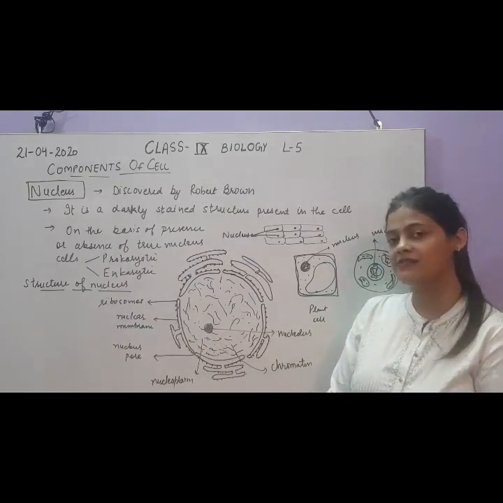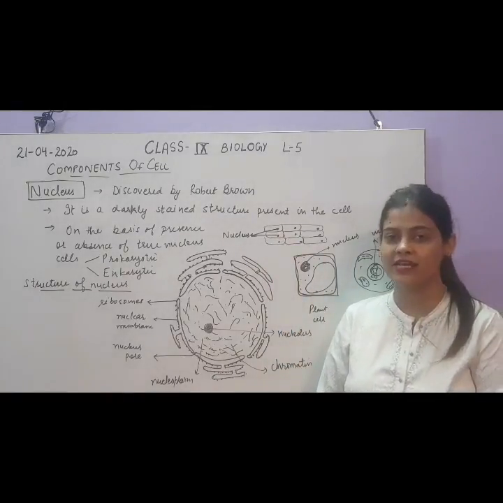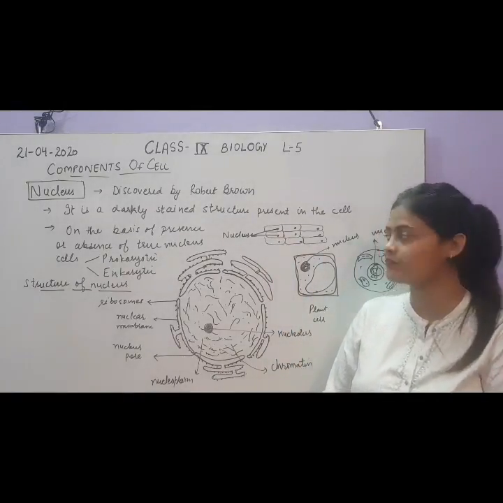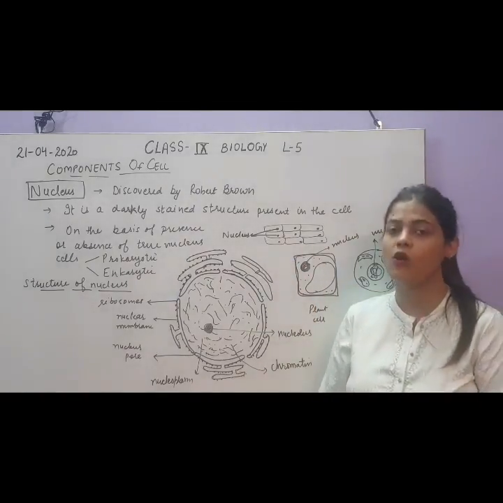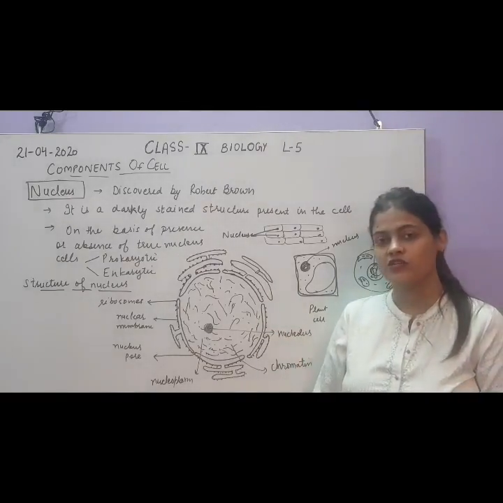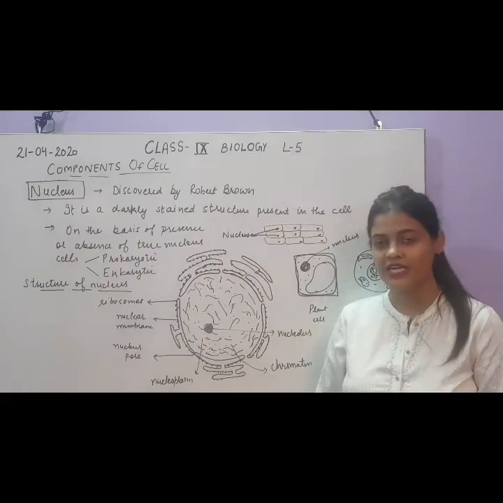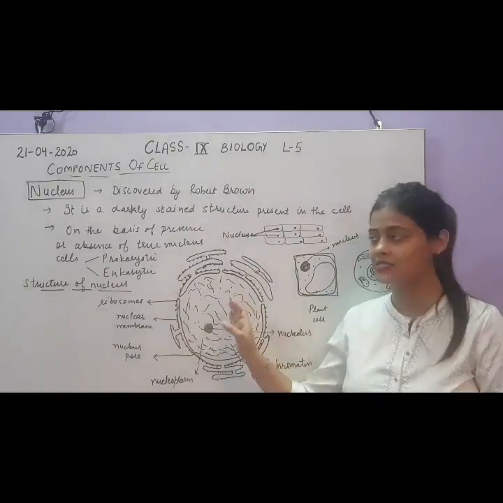So when we prepared that slide, the most darkly stained part visible in the cell was the nucleus. The nucleus is not present properly in all cells. We will discuss in detail the structure of the nucleus, each and every part of it, and the function of each part. But before that, this is the true structure of a nucleus.